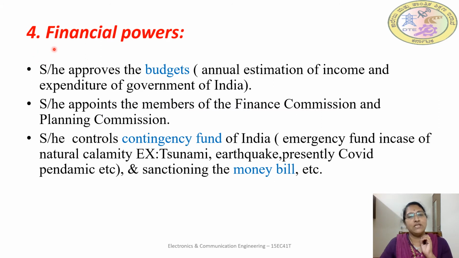Okay, the next power is financial power. Financial means related to money matters. The president approves the budget. Budget means the annual estimation of income and expenditure of the government of India. So the whole government of India will estimate the income and also the expenditure for our nation. That statement we call a budget. So this is approved by the president. The finance minister will take this to the president, and only on his approval will the budget be released.